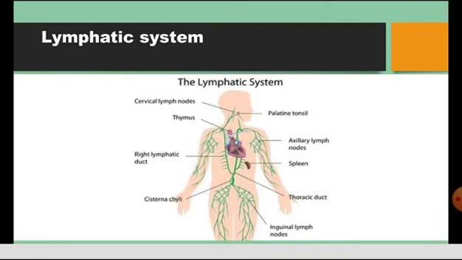It also carries the digested fats. Lymph also drains excess fluid from extracellular spaces back into the blood. It carries carbon dioxide and nitrogenous waste materials from tissues to the blood. It also protects the body by killing the germs.